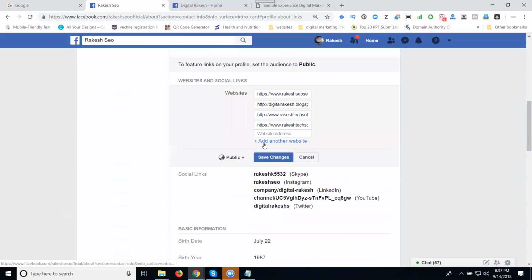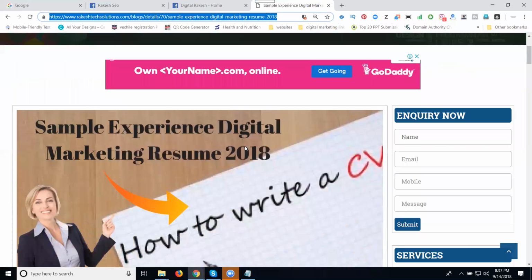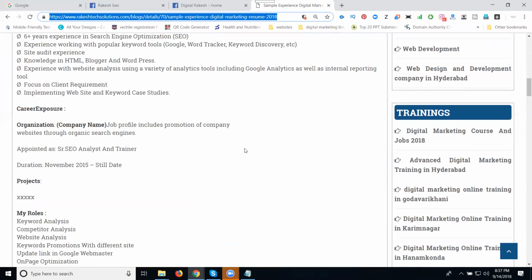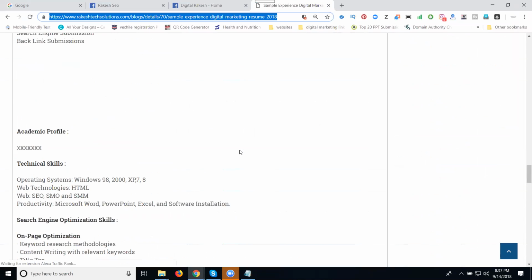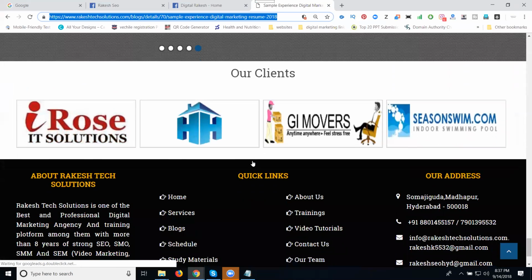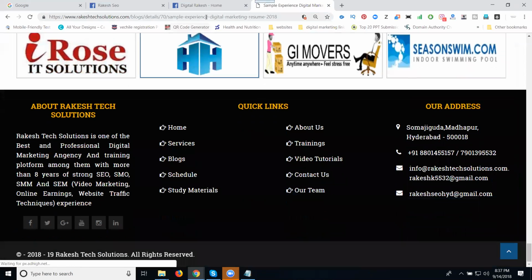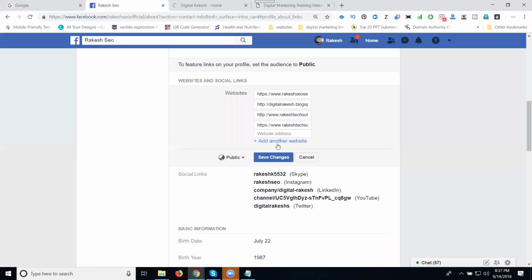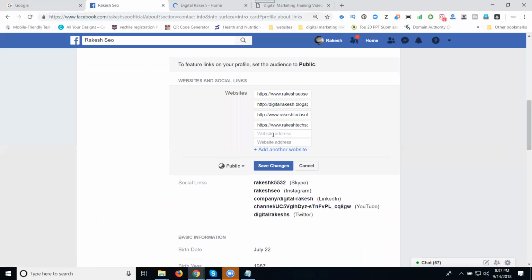Next one, add. So yeah, go to it. I can promote a complete menu bar to my Facebook profile. This option is called down. Click for the video tutorial and copy this option. Go to your profile. Add this. Click for save changes.